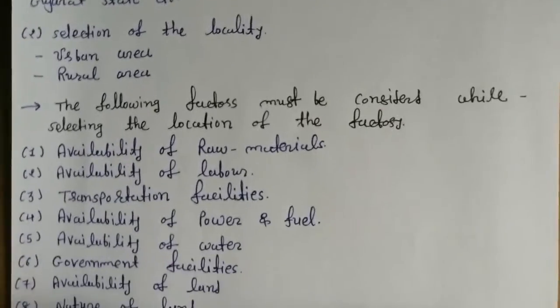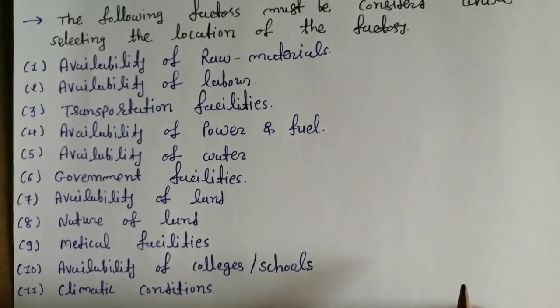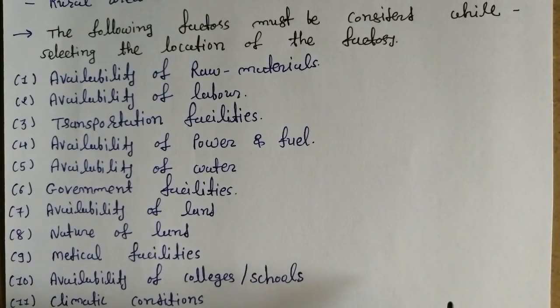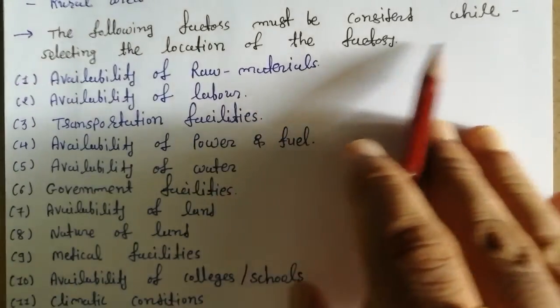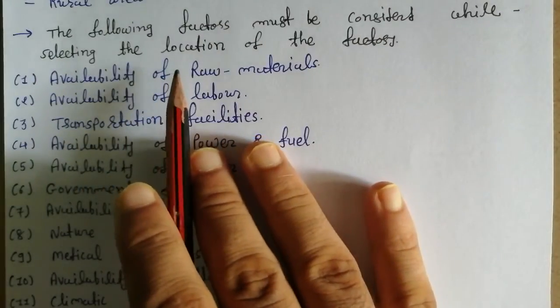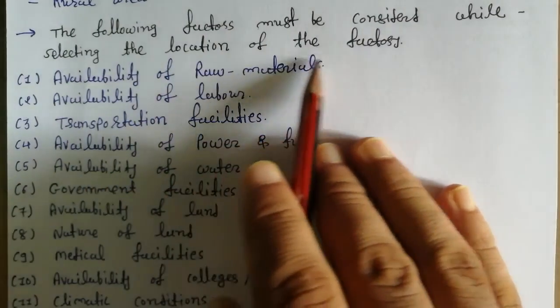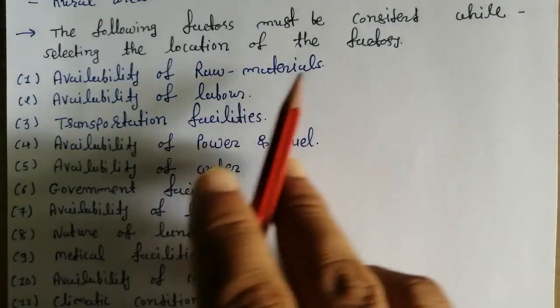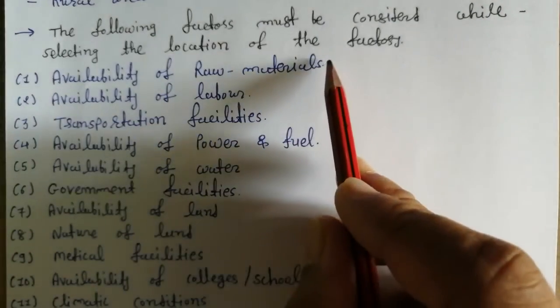So over here you can see the following factors must be considered while selecting the location of the factory. First one, availability of raw material.